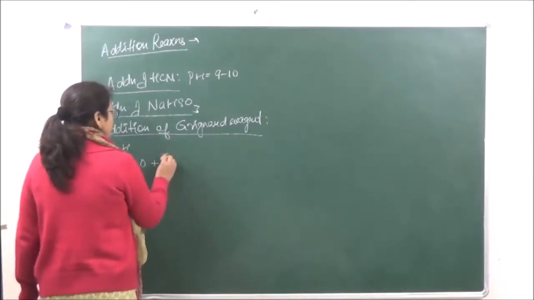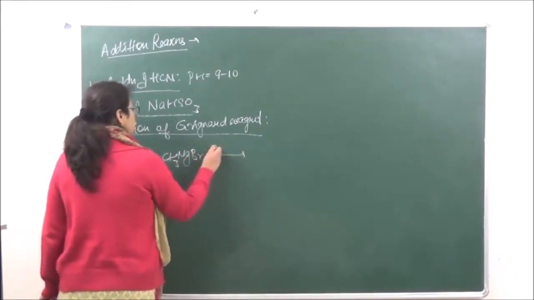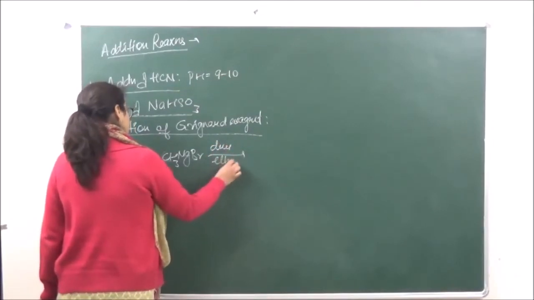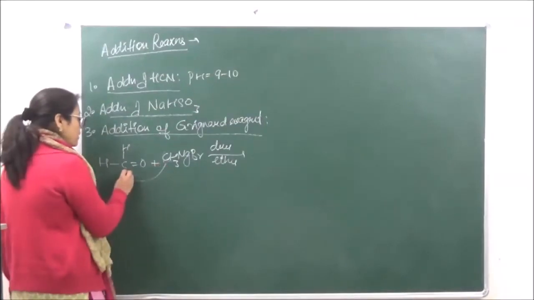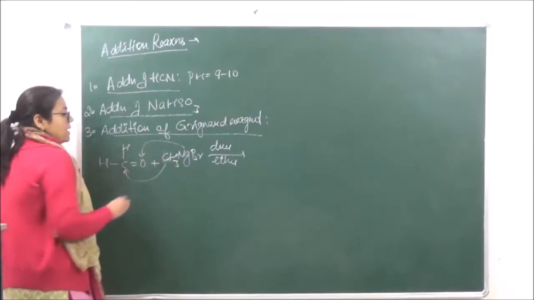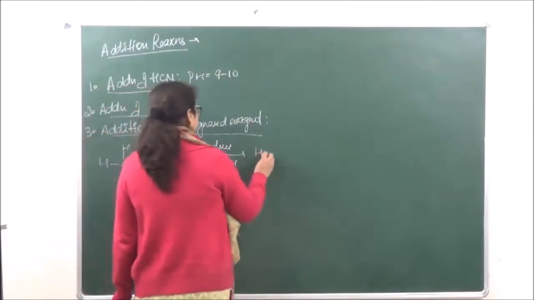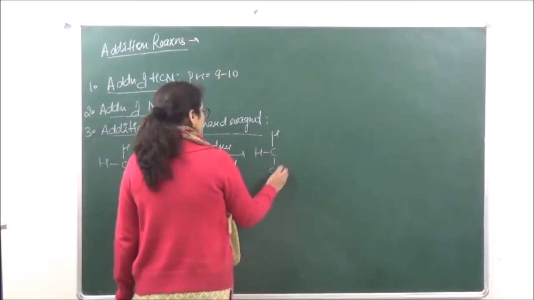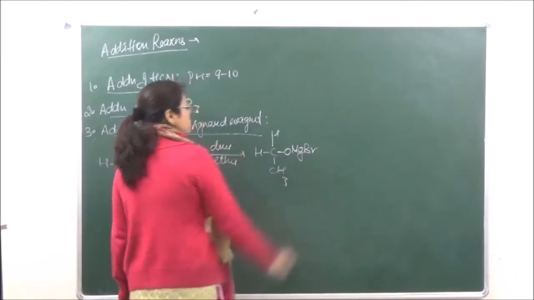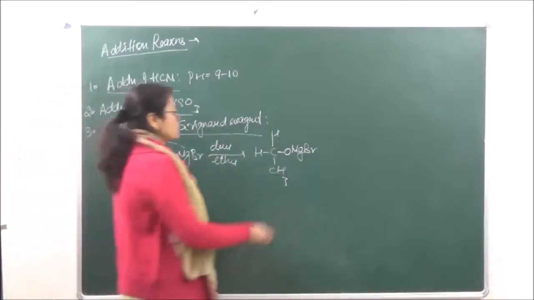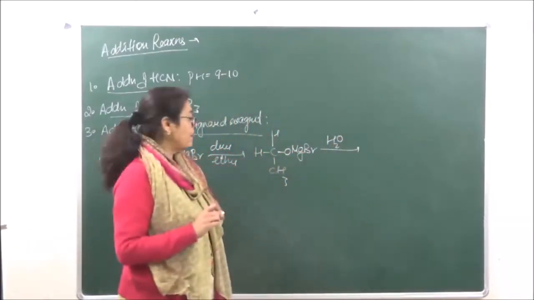Let's say we are taking CH3MgBr, reaction in presence of dry ether. So CH3 will go and attack at carbon and MgBr will go and attack at oxygen, such that we have H-CH-CH3-OMgBr. Then the hydrolysis of this is going to be done, when we will get over here primary alcohol.